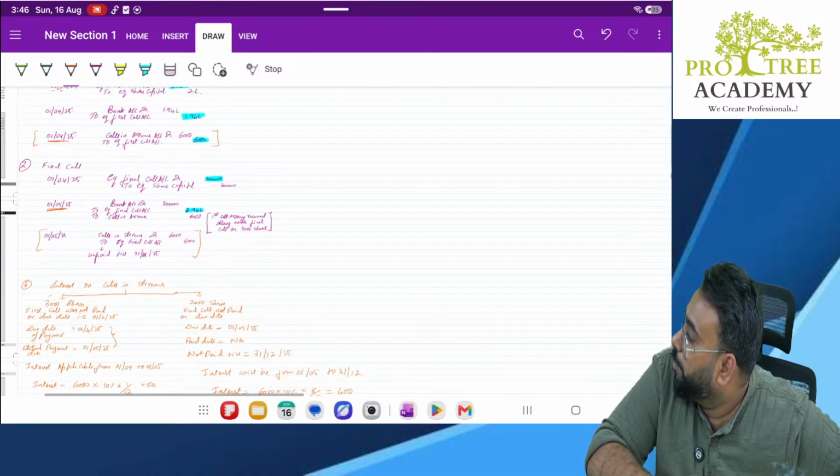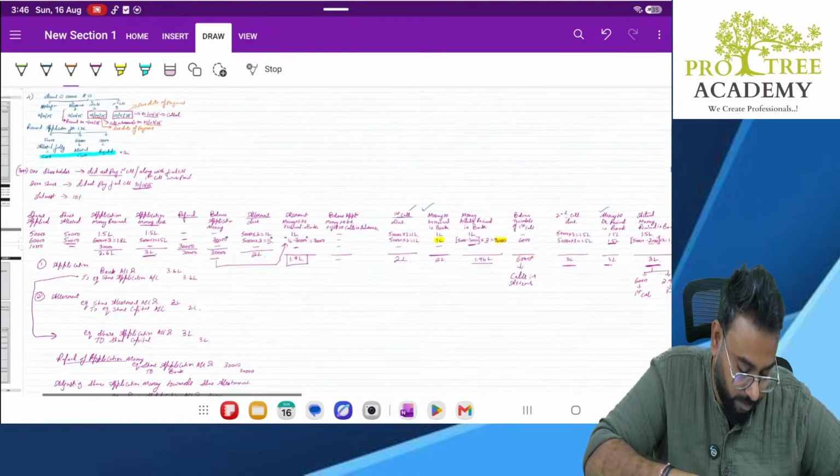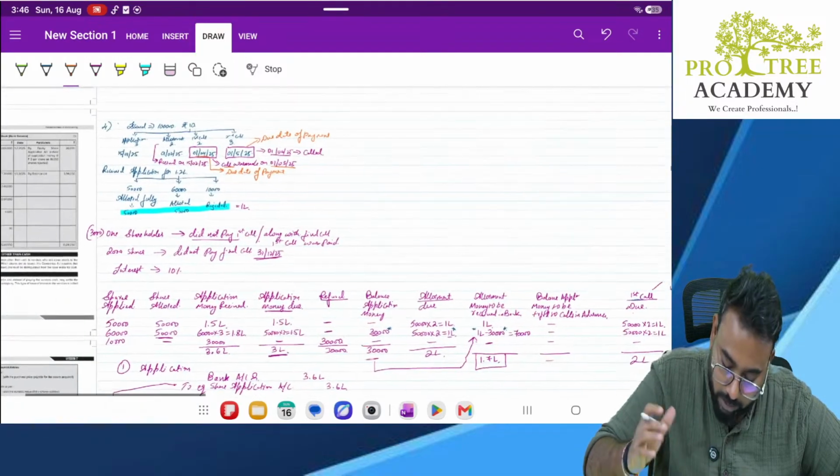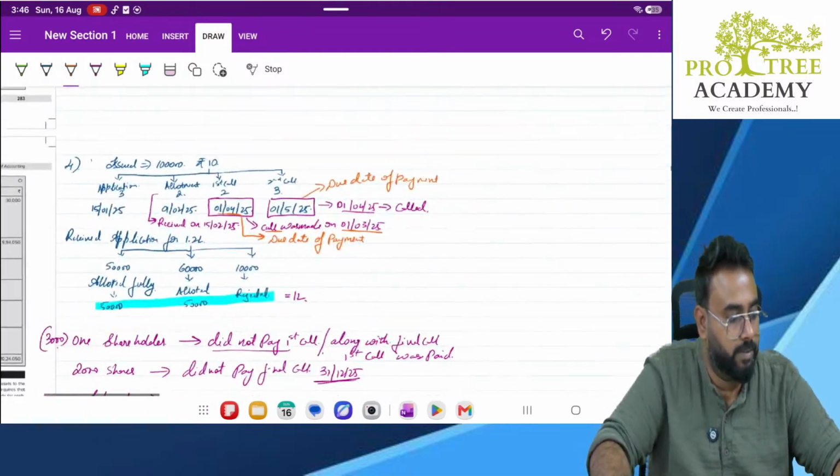They have asked you to prepare a cash book. That is your homework. Please note down this. Please copy it down. Please take a screenshot, whatever is suitable for you. Quickly.